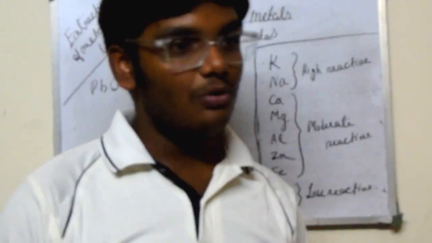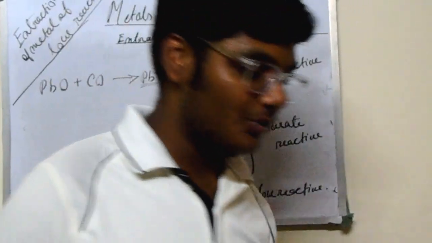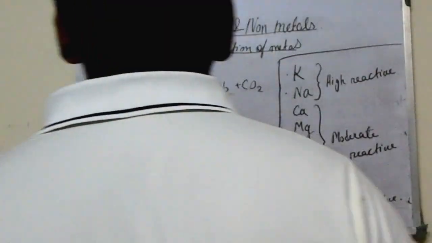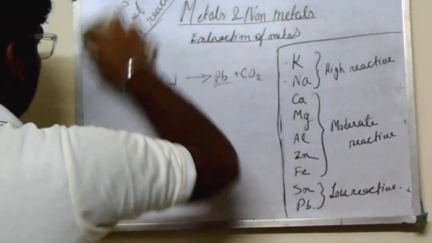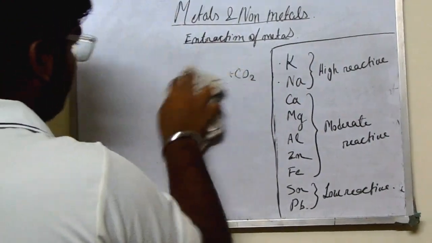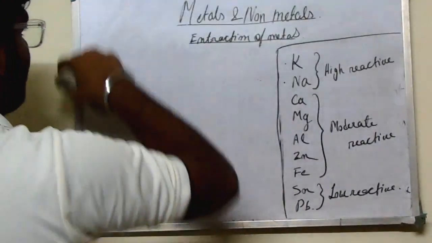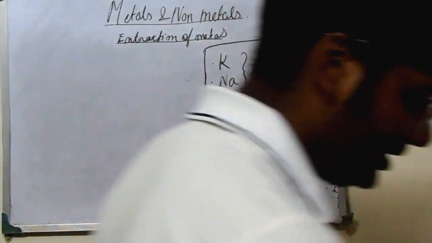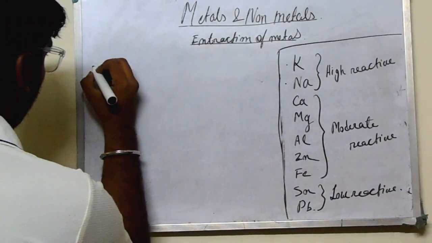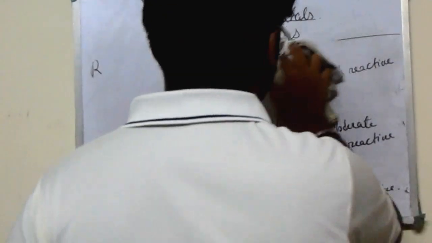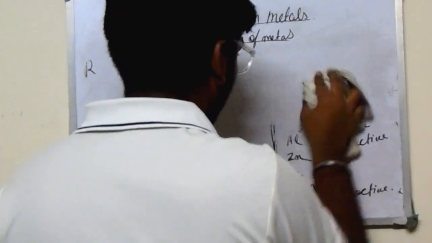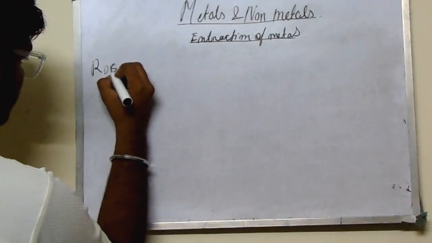You will say that, oh, it's complete, it's too easy. No, it's not too easy. We are left with two more portions, two different portions, that is calcination and roasting. Okay, what is roasting?